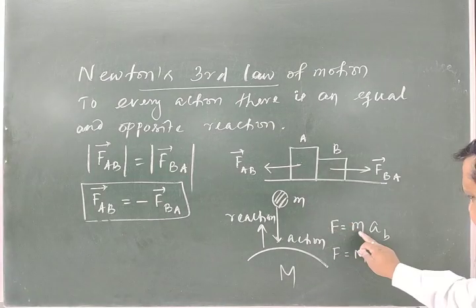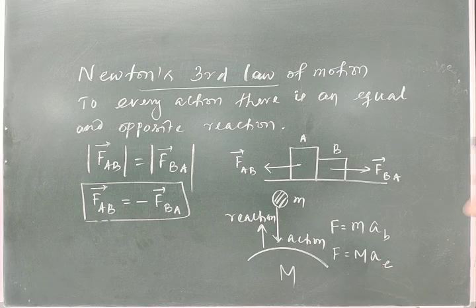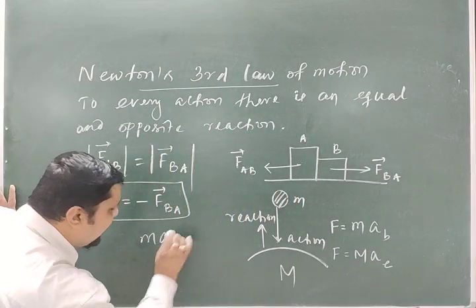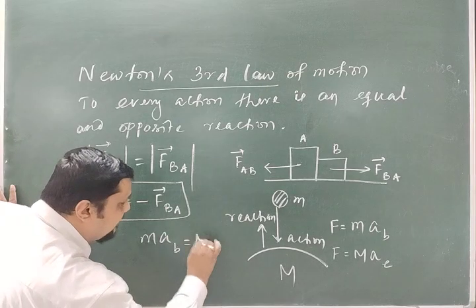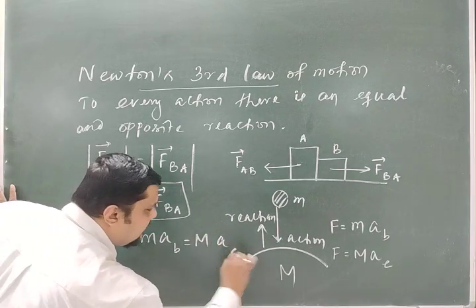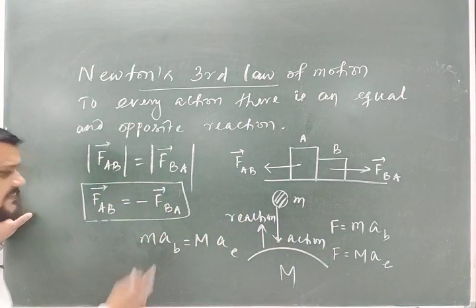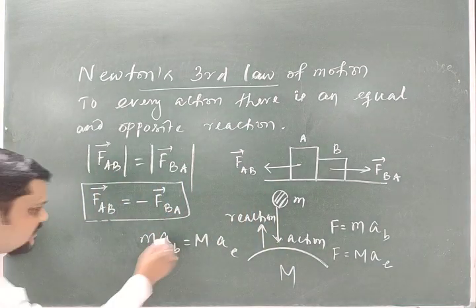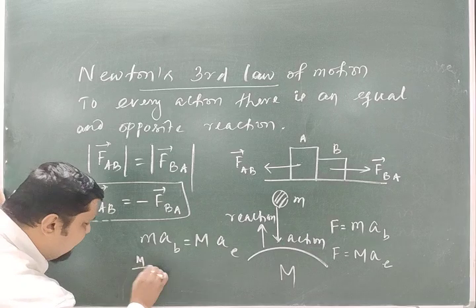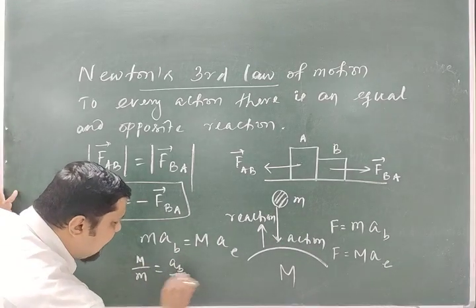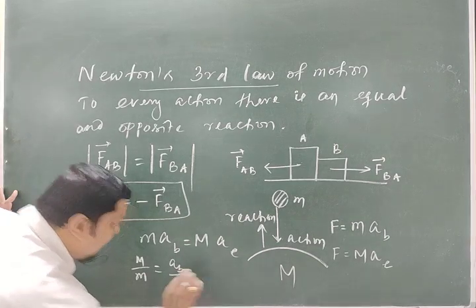So m a of body is equal to M a of earth, same magnitude, opposite direction. As you know, M by m is equal to the acceleration of the body by the acceleration of earth.